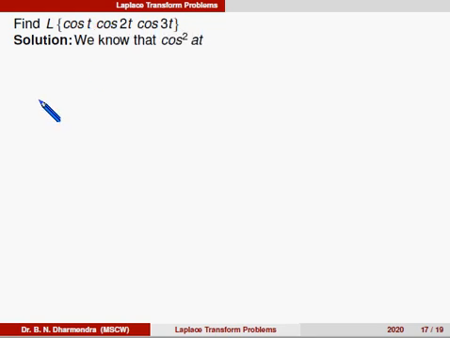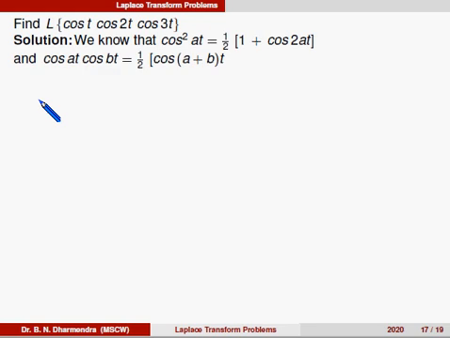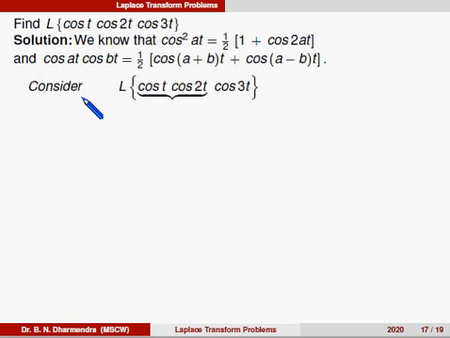We know that cos² at is equal to 1/2 times (1 plus cos 2at), and also cos at into cos bt is equal to 1/2 times (cos of (a plus b)t plus cos of (a minus b)t). Using these two formulas, we can easily evaluate the Laplace of cos t, cos 2t, cos 3t. Consider the Laplace of cos t, cos 2t into cos 3t. So we can apply the formula here.